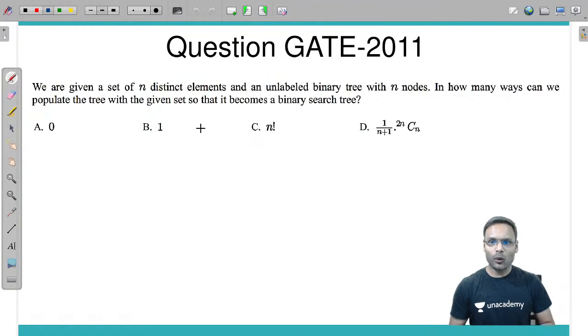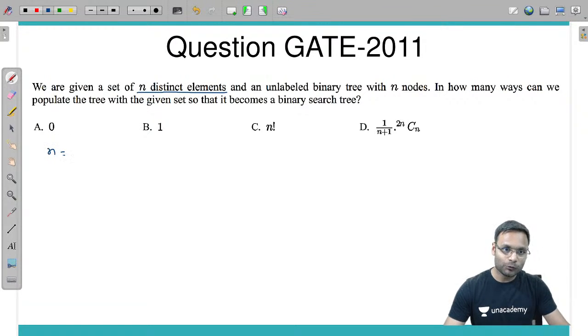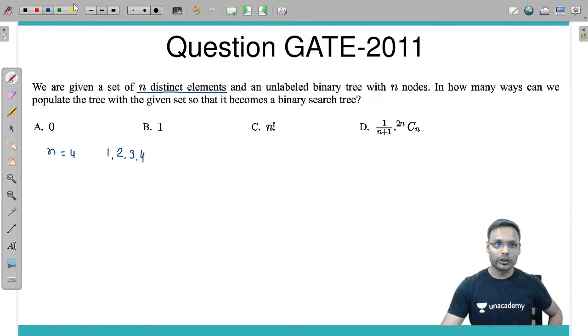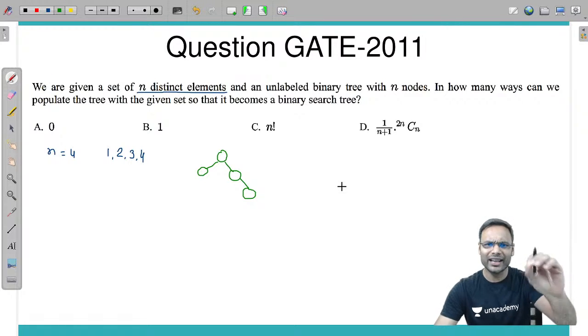Another question, we have another question. We are given a set of n distinct elements, different elements, right? Suppose n is equal to 4 and the distinct elements are 1 2 3 4, fine, and an unlabeled binary tree with n nodes. So a tree is also given, of n nodes. So a tree with n equals 4 nodes is given. Suppose I have taken this particular tree. You can take any tree of 4 nodes.